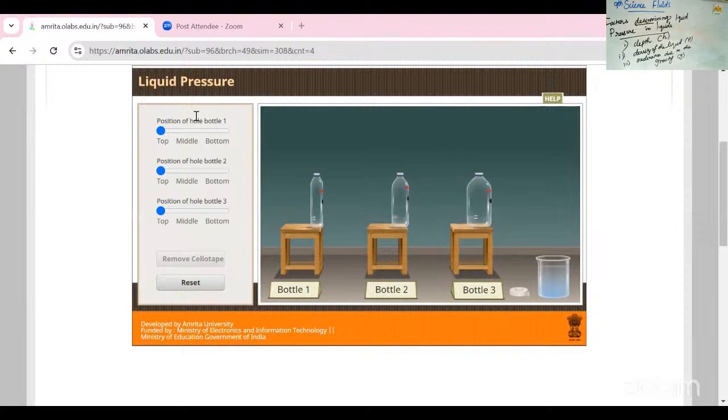First we select the position of the hole in the bottle: top, middle, or bottom.